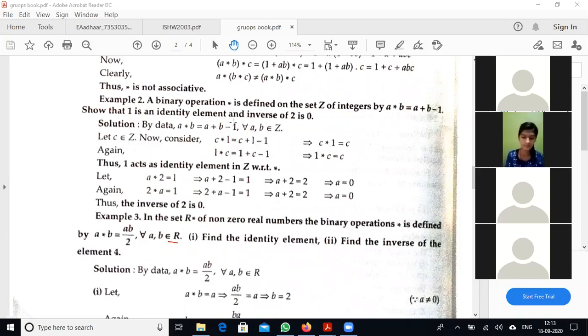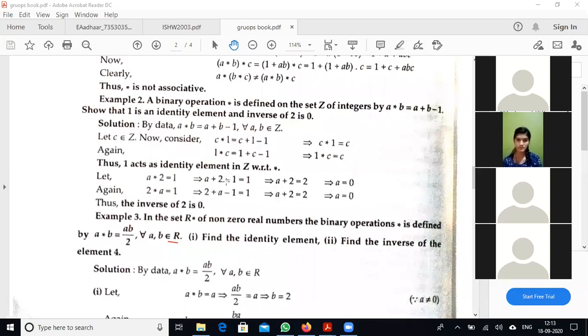Next, we have to show that the inverse of 2 is 0. We don't know the inverse of 2, therefore I take that inverse element as A. A star 2 is equal to 1, which implies A star 2 is nothing but A plus 2 minus 1, which is equal to 1.